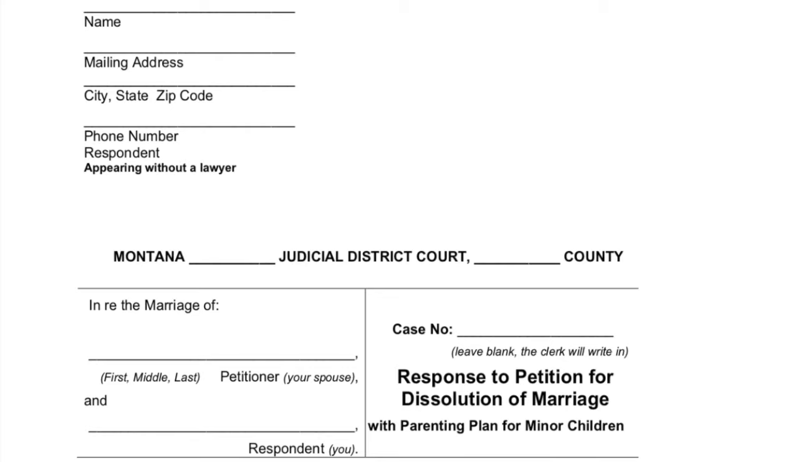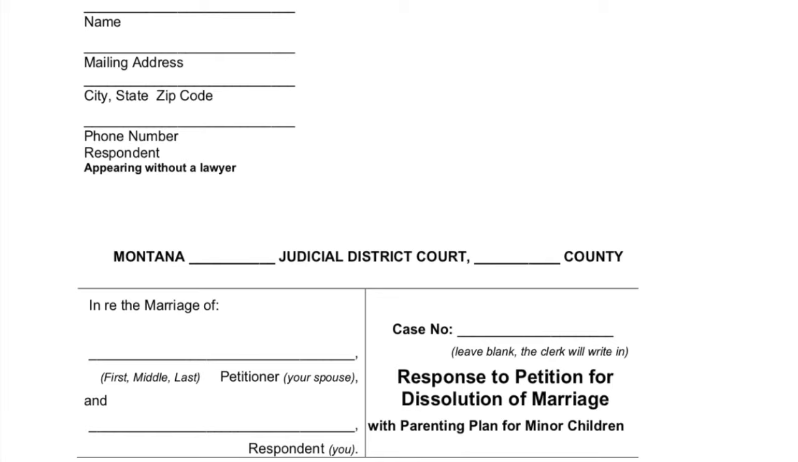On the top left of your response, fill in your name, mailing address, phone number, and email so the clerk of court and the other party have a way of contacting you. Since you are responding to the dissolution of marriage, you are the respondent. Next, determine what court you will file your documents with. Look at the documents that you were served with to find this information and write in the same judicial district and county of the court on your response.